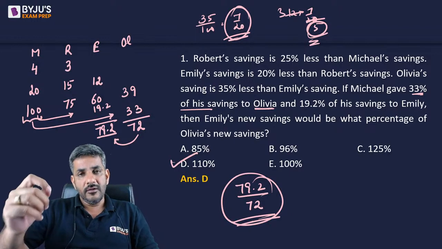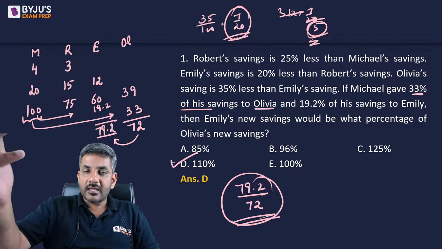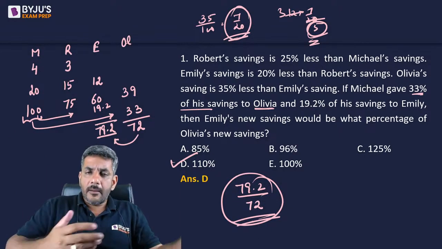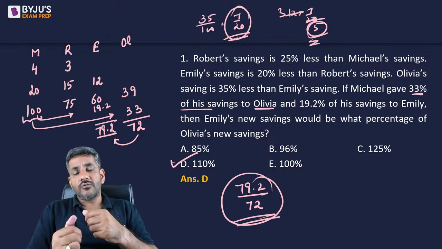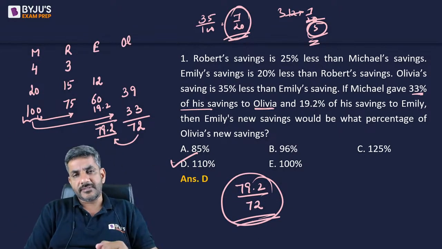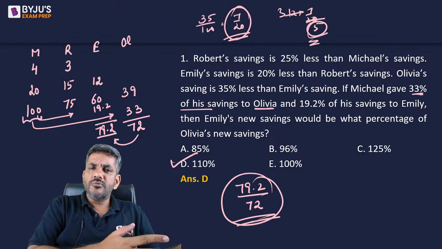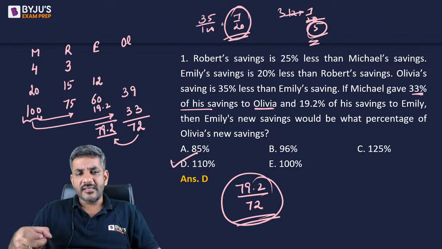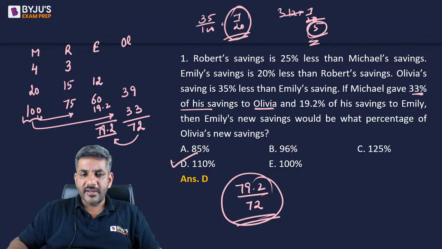The base is what we assume, rather than the other number. If I say B is 50% more than A, you will not assume B, you will assume A, so that straight away we can increase 50% to get B. If you assume B, then you have to divide by 1.5 to get the value of A. So that does not make any sense. I hope you got my point, Mayank.